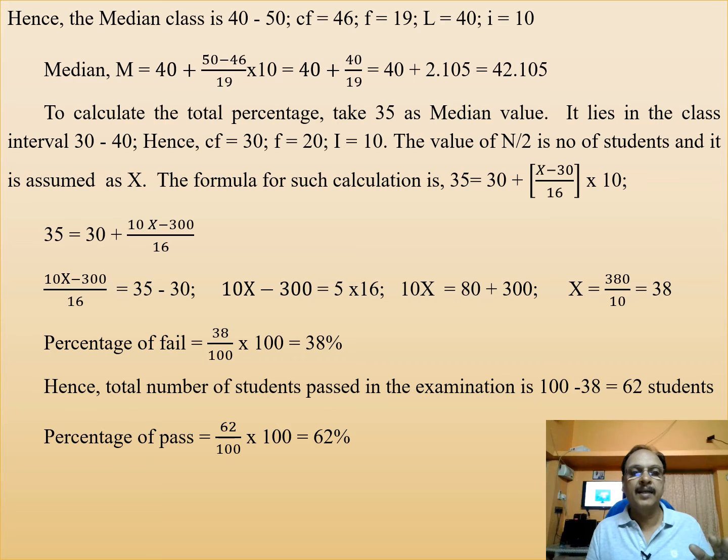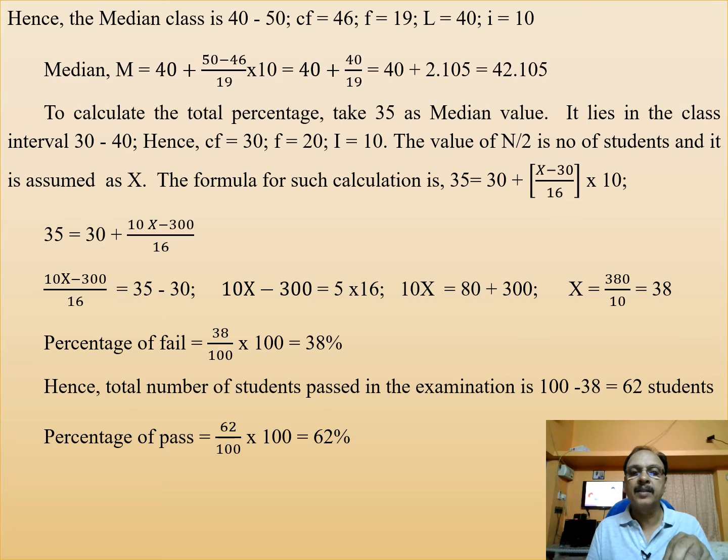Hence the median class is 40 to 50, and the cumulative frequency just before the median class is 46. f is 19, the frequency corresponding to that. L is equal to 40, i is equal to 10.